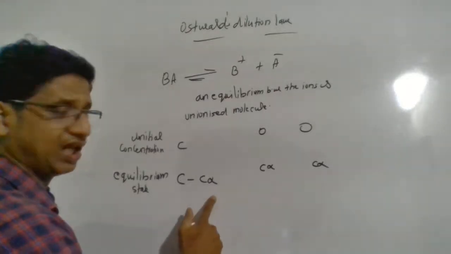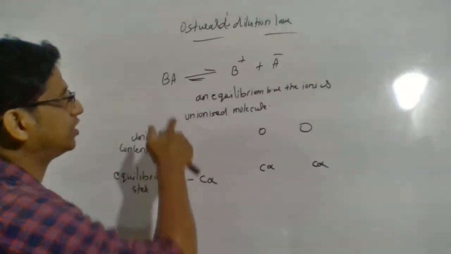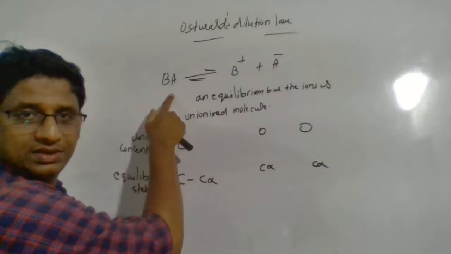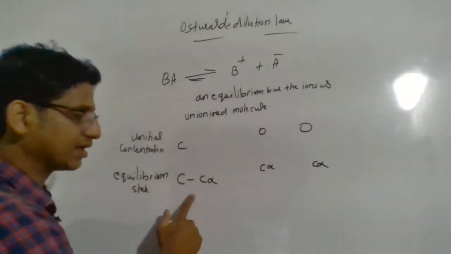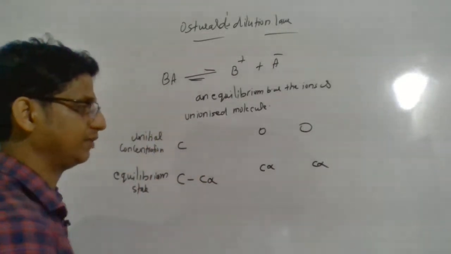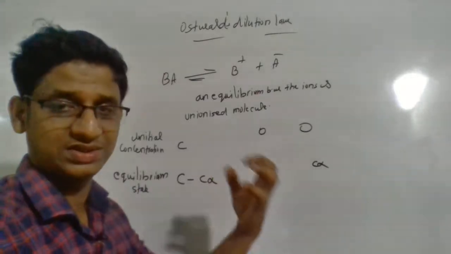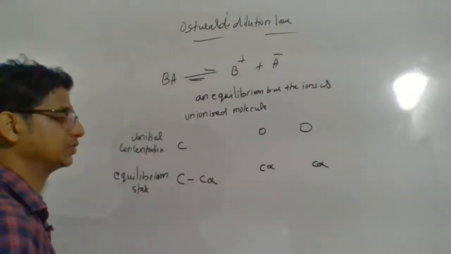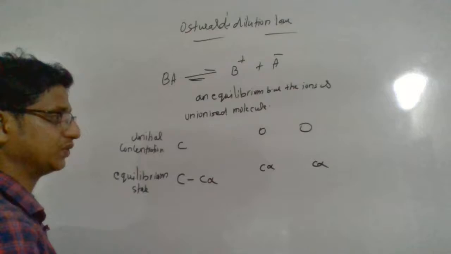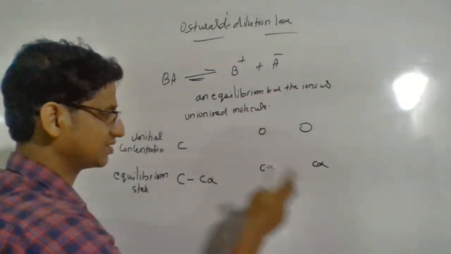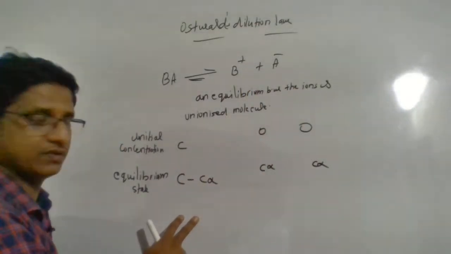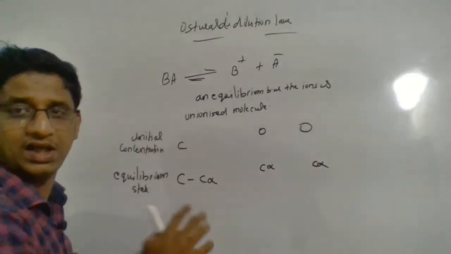So C minus C alpha will be the concentration of the electrolyte BA at equilibrium, and C alpha will be the concentration of ions at equilibrium. So now we have the concentration of ions and the concentration of the electrolyte at equilibrium.